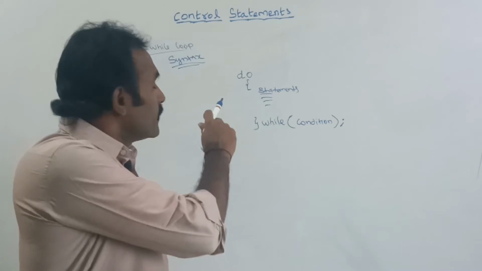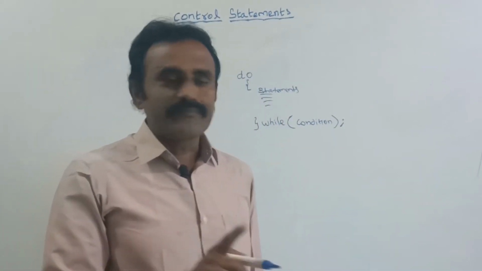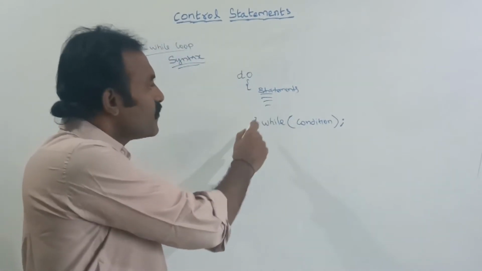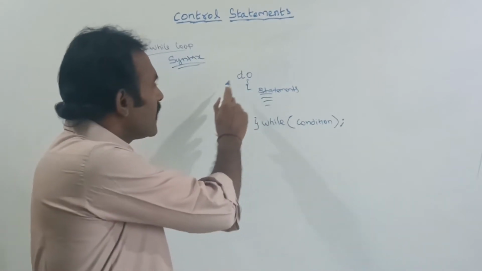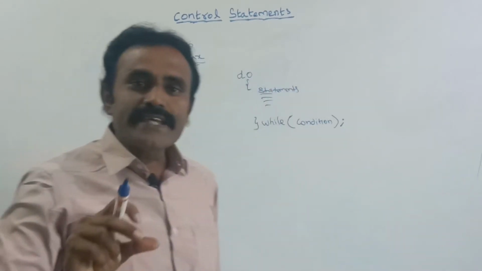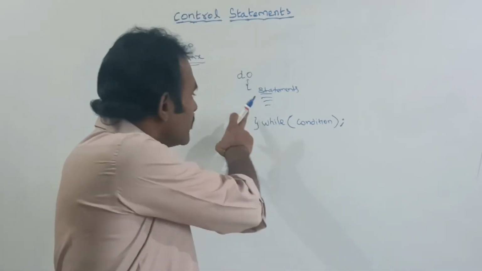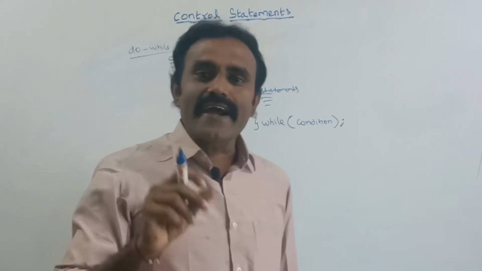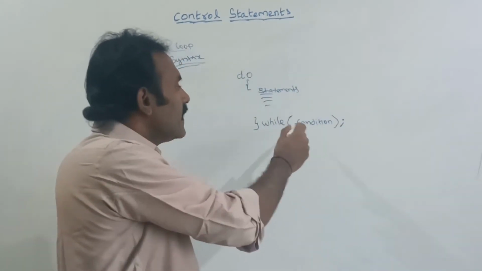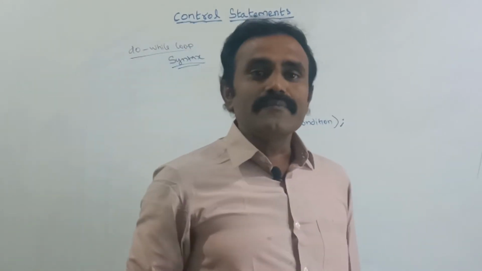In do while loop, the loop will be executed at least one time. While executing this do loop, at the very first, it won't check the condition. So at the starting point itself, at the very first time, the statements inside the loop will be executed. After executing that very first time, it goes to the while part and checks the condition. If the condition is true, it will be repeated again. The controller will go inside the body of the loop and the statements will be executed.